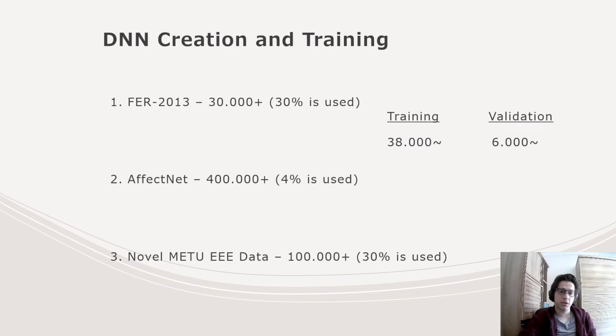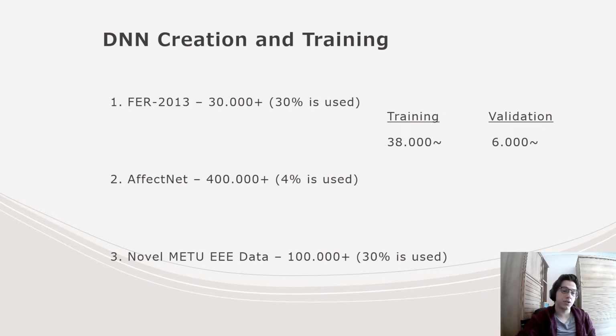And let's talk about datasets. Training datasets need to be diverse for a good deep neural network. For this reason, we used 3 datasets to train the model. The first one is the FER 2013. It's arguably the most popular facial emotion dataset. It has 30,000 images.